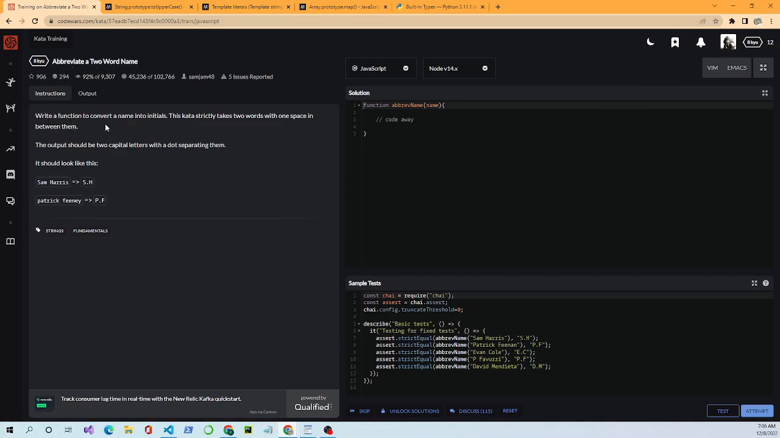We are to write a function to convert a name into initials. This kata strictly takes two words with one space in between them. The output should be two capital letters with a dot separating them. It should look like this. We get a string, Sam Harris, and our function should separate it into S.H, capitalized.